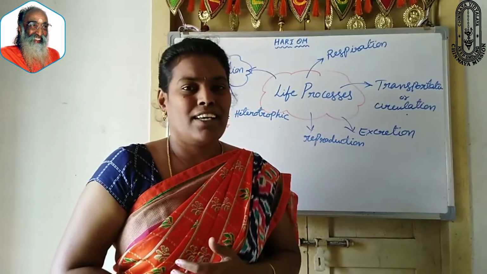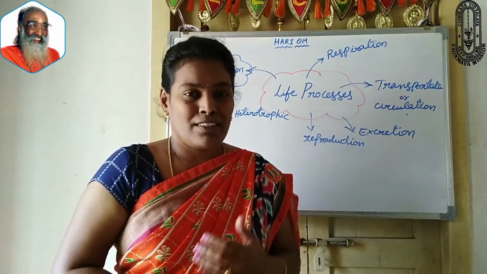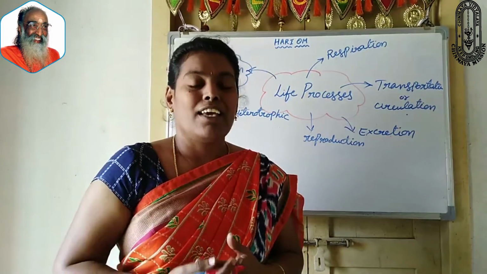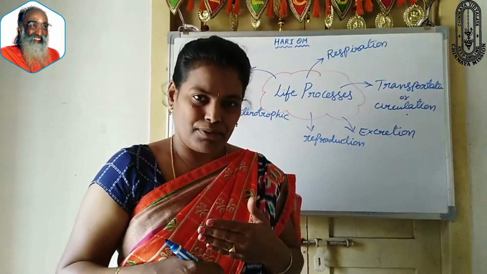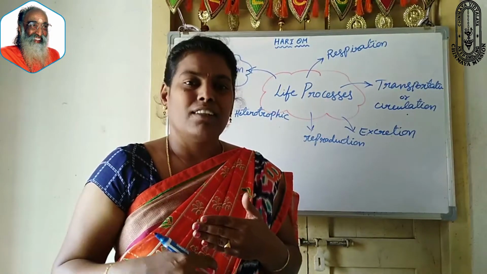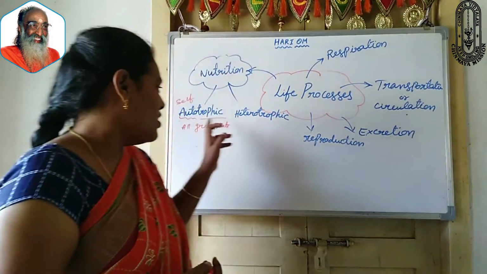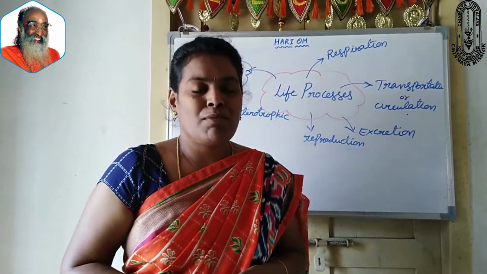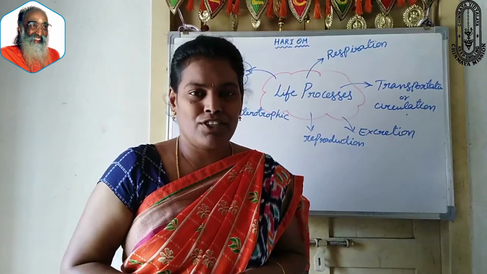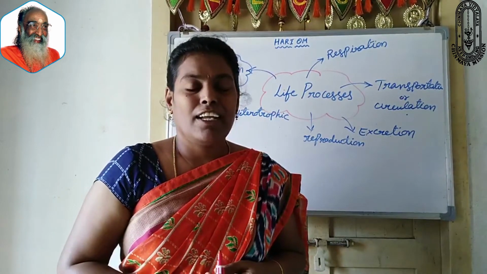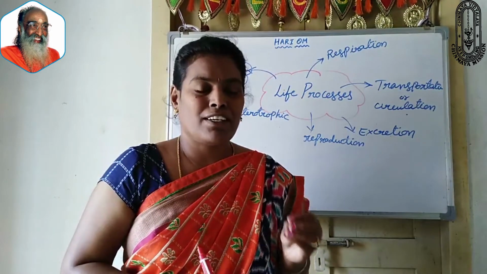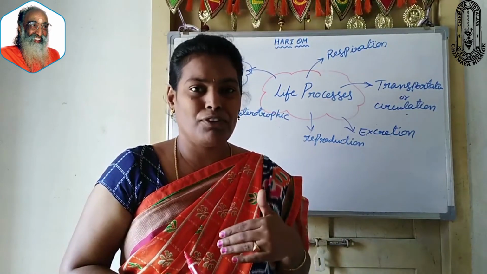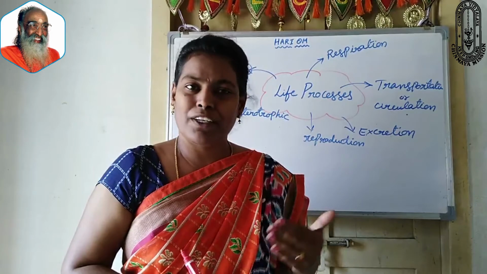Green plants contain chlorophyll. In the presence of chlorophyll and sunlight, if they prepare their own food, that type of nutrition is called autotrophic nutrition, self-nutrition. Now can you tell me what is meant by autotrophic nutrition? It is the process through which a living organism can prepare its own food. That is called autotrophic nutrition.